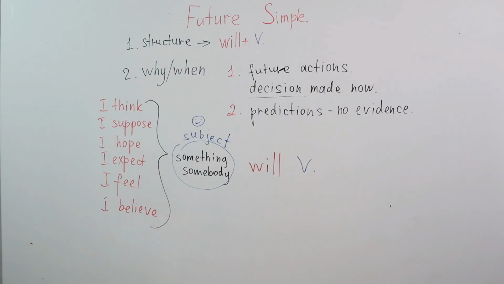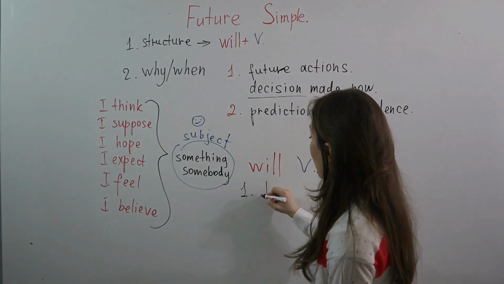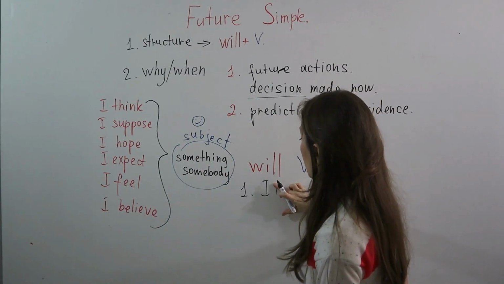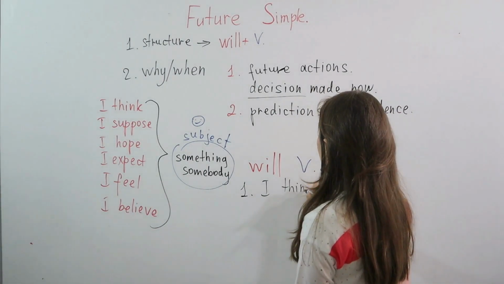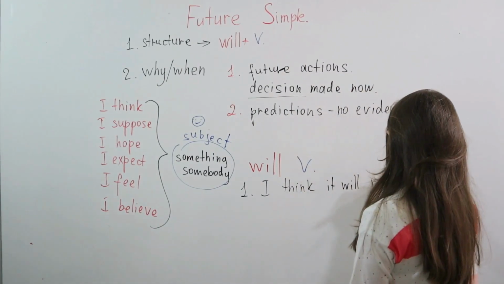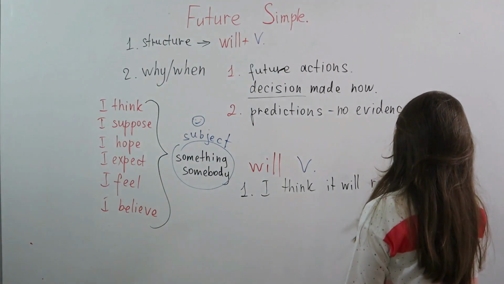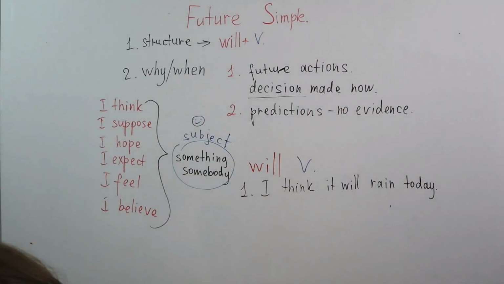Let me write the example so you can see it better. So, for example, the first one, I think it will rain today, right?